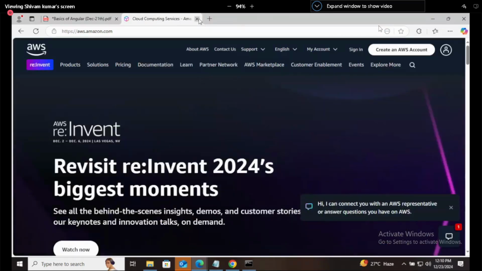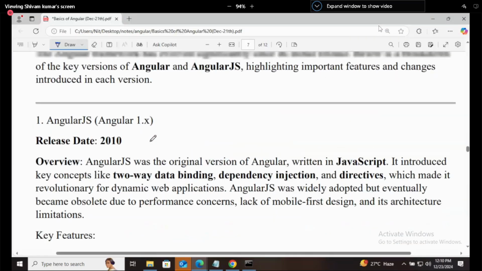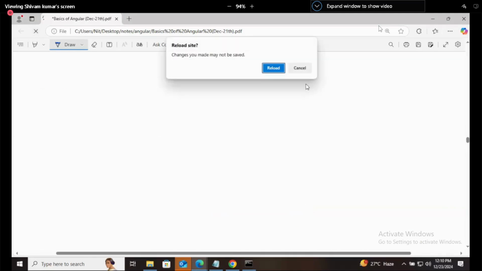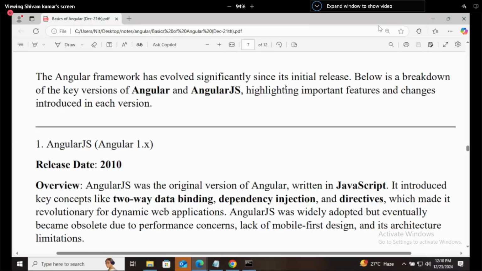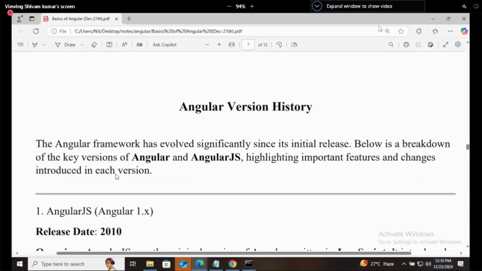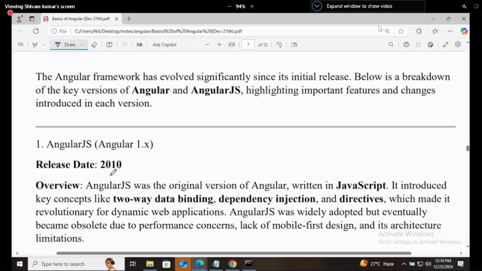Now the version history of Angular. Like how many major versions were there in Angular and when they came. So the initial release came in 2010. This is a detailed view of what was introduced in each version.